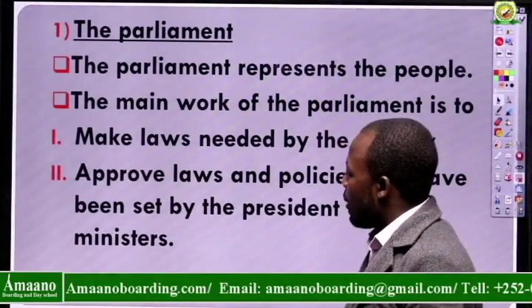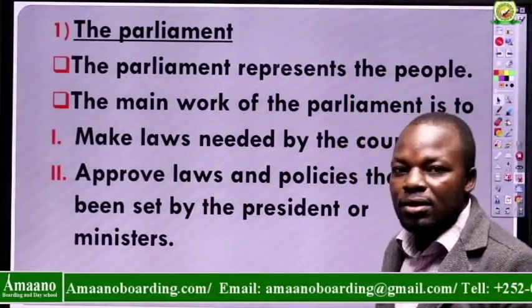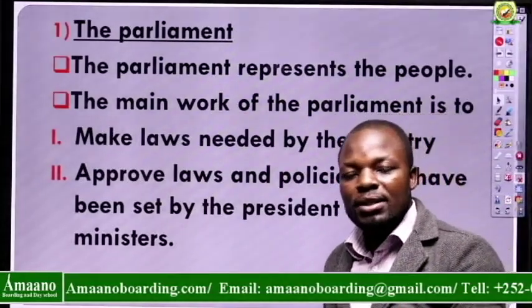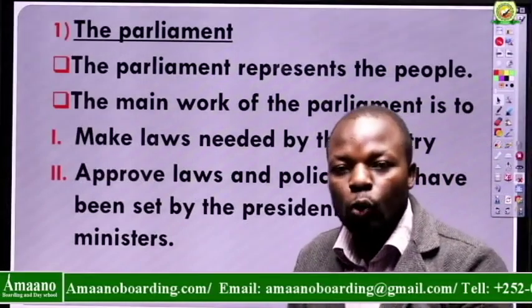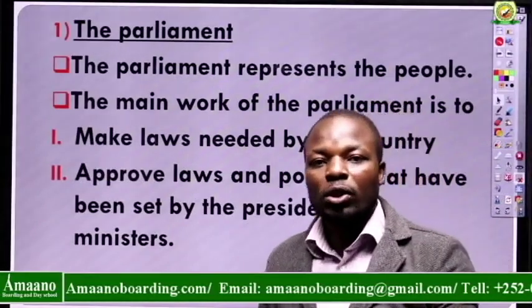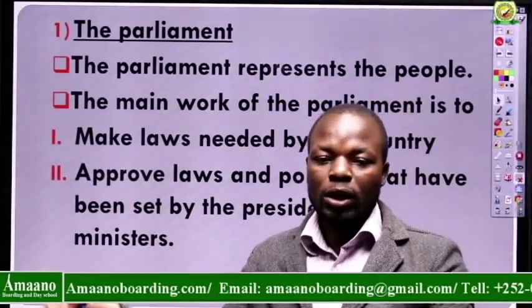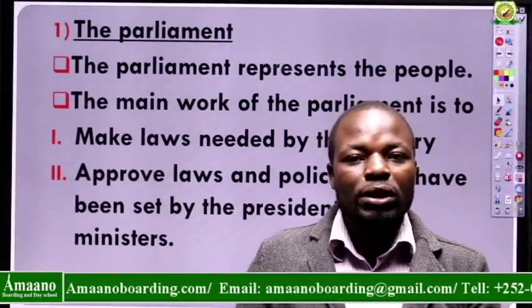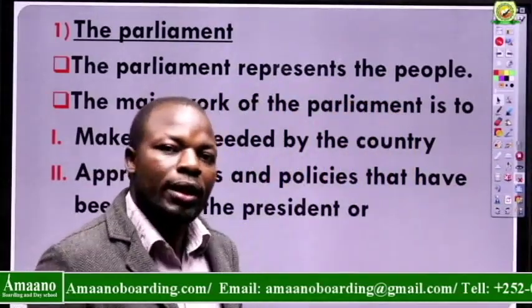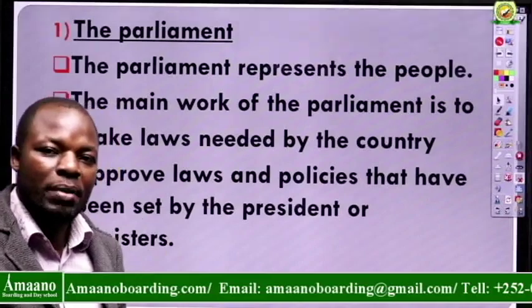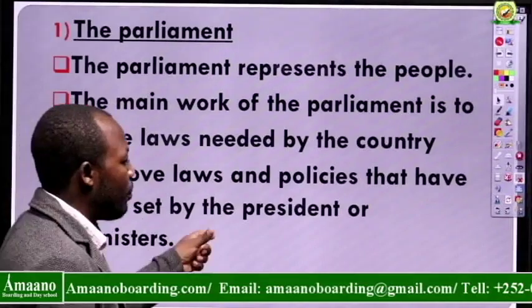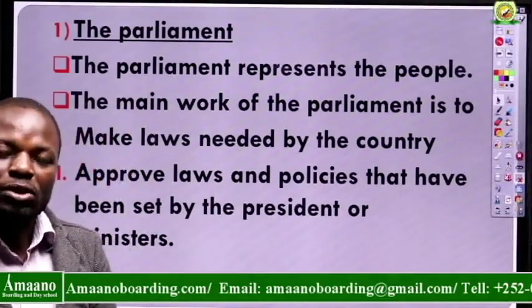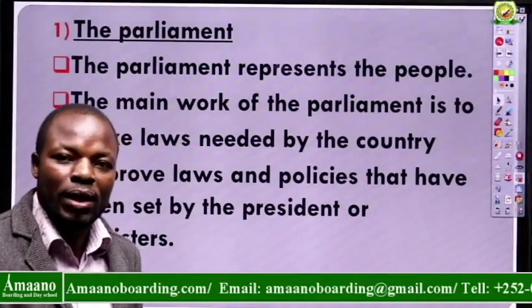So here the policies, a minister can come up with a rule. This rule is important for the good of the whole country. And how will it become a law? This rule can only become a law if the minister brings it to the parliament and asks members of the parliament to discuss and approve it.